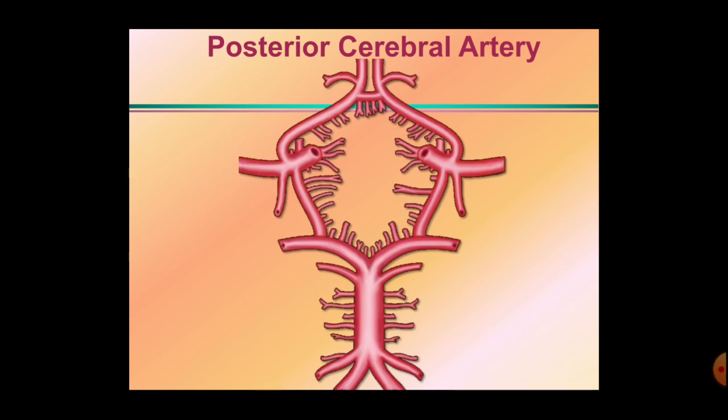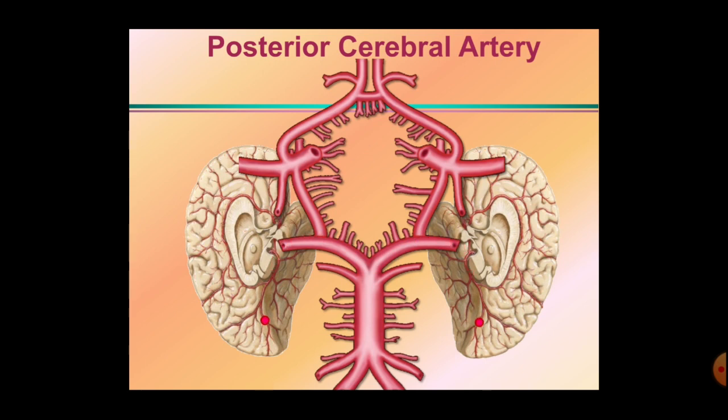The last branch arising from the basilar artery is the posterior cerebral artery. These are the terminal branches arising from the basilar artery. This is the basilar artery, these are the terminal branches, these are the posterior cerebral arteries. Okay, so the posterior cerebral arteries wind round the midbrain and they supply most of the inferior surface of the cerebrum. Here this is the posterior cerebral artery, ramifying here on the inferior surface of the cerebrum.